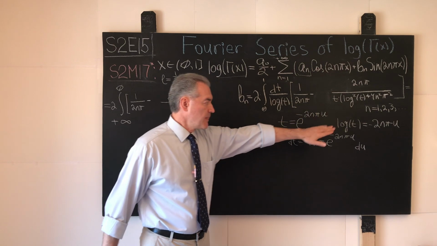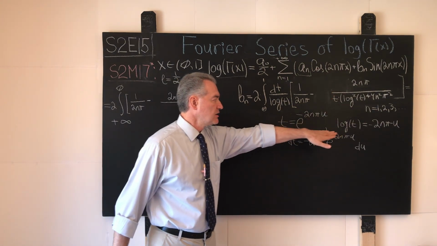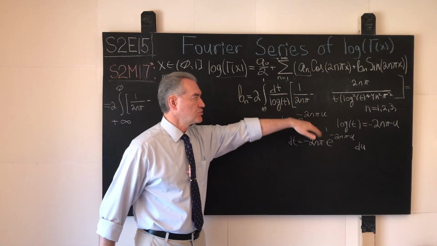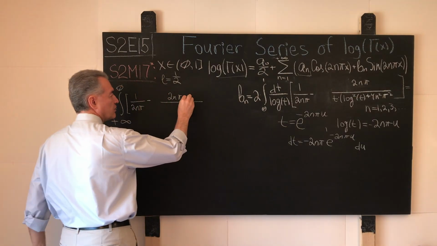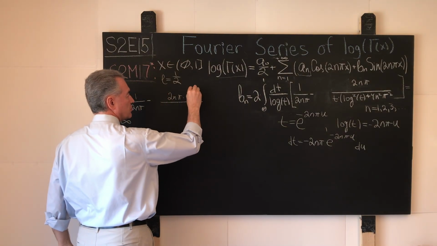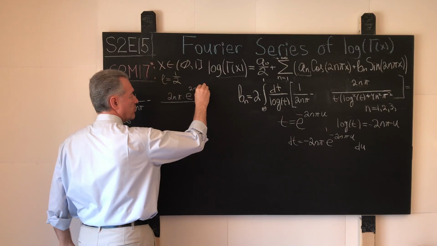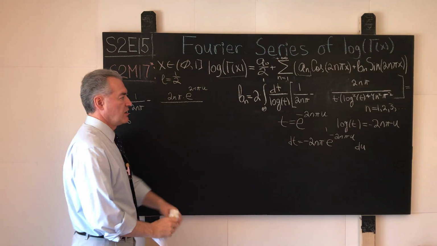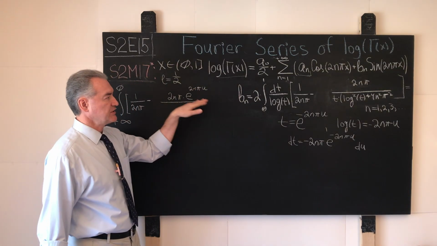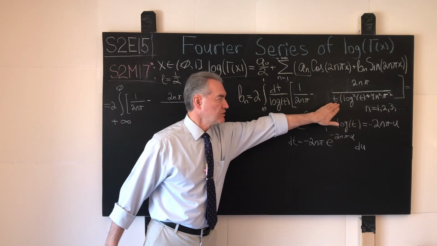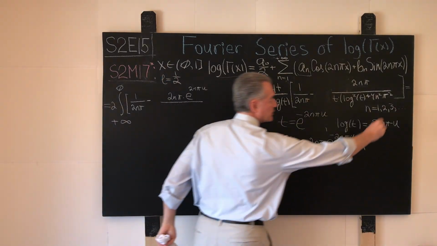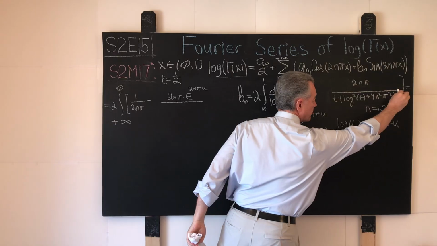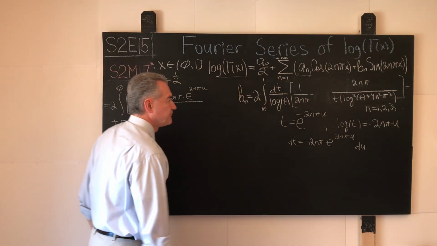The reciprocal of t becomes e to the positive power 2n pi, so we can write it over here, e to the power 2n pi u. Again, this contribution is given by the reciprocal of t over here. And here I forgot the parentheses, to be neat.